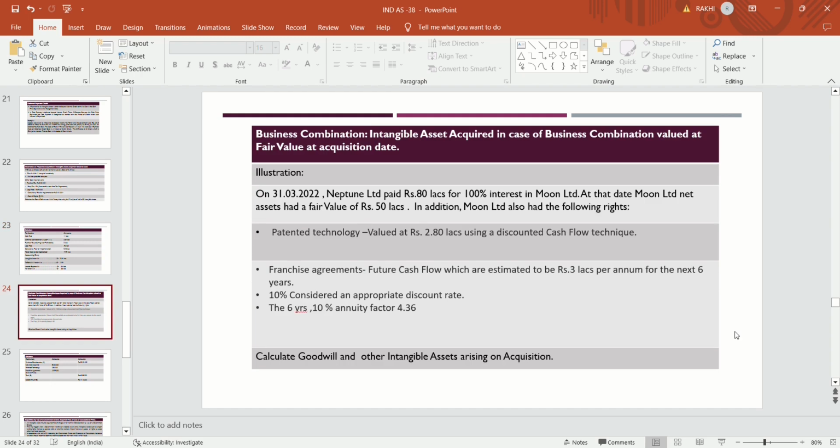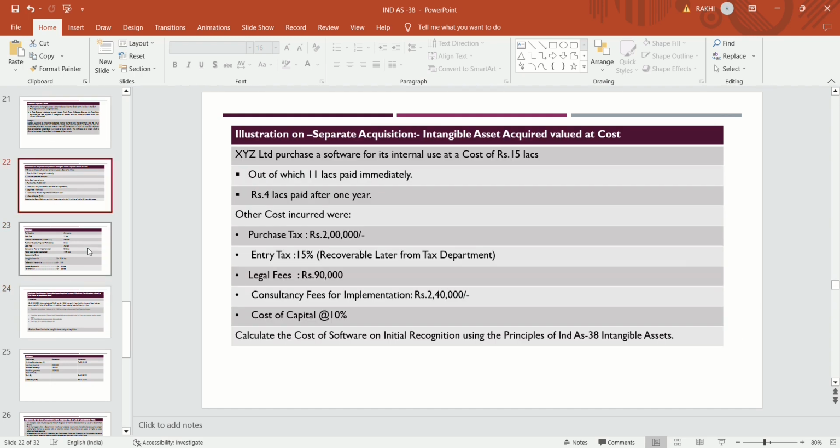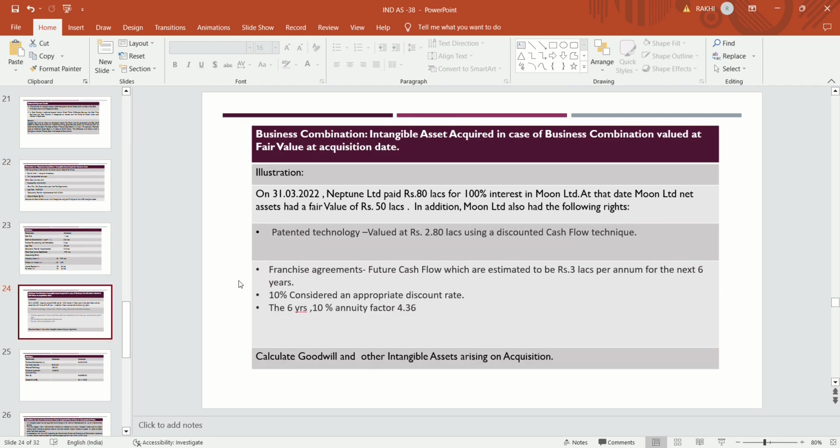In case of a separate acquisition, the asset is valued at cost. In case of a business combination, the intangible asset acquired is always valued at fair value, because all the assets and liabilities acquired in a business combination are valued at fair value, as the purchase consideration is at fair value. So they follow fair value at the time of acquisition in case of business combination.